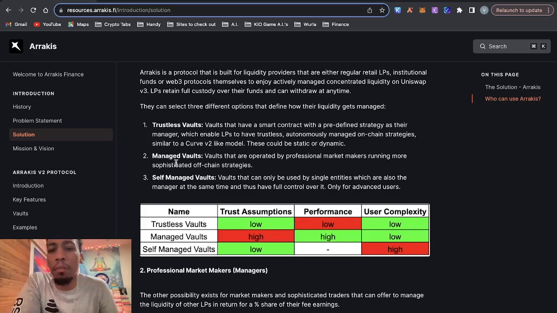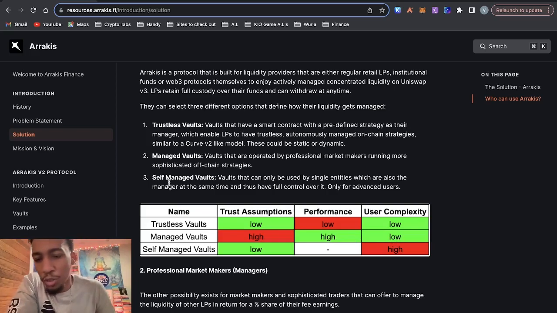The second thing is managed vaults, and these are vaults that are operated by professional market makers running more sophisticated off-chain strategies. All right, so the trust assumptions is high because you're having to trust someone else. Even though, trusting a smart contract and trusting someone else, you're still trusting what someone put into that smart contract. So I feel like this should be high as well. The performance is high, supposedly, because it's from a market maker who has experience, but that's not guaranteed. And the user complexity is low because you're pretty much trusting them to do it and you're not having to do anything.